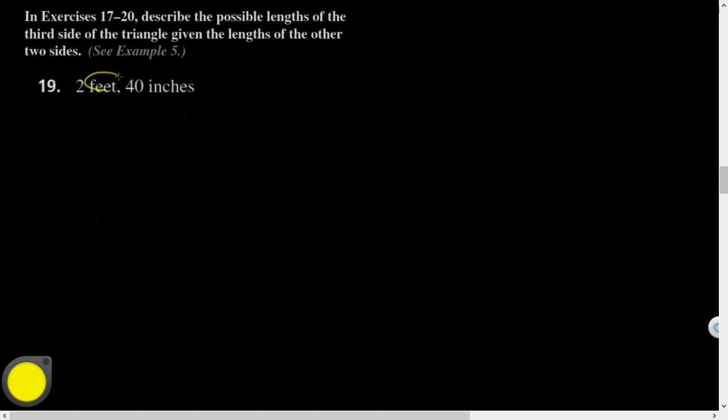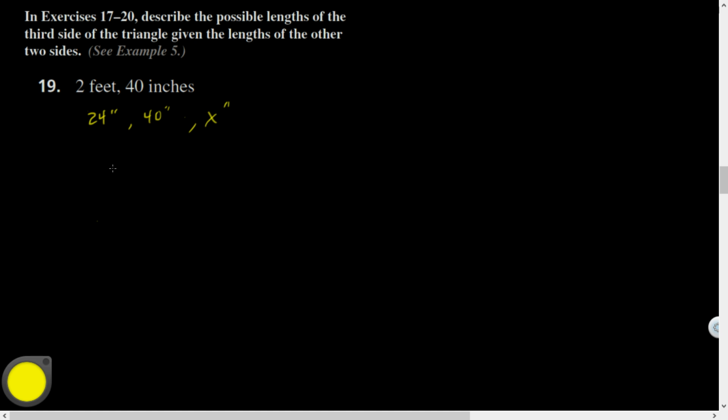So let's see. First of all, you're going to catch me with those units. All units. 2 feet is the same as 24 inches. So I've got 24 inches, 40 inches. You could have converted 40 to feet, but it was going to be a decimal, and I was like, why would I do that? And then some unknown number of inches.